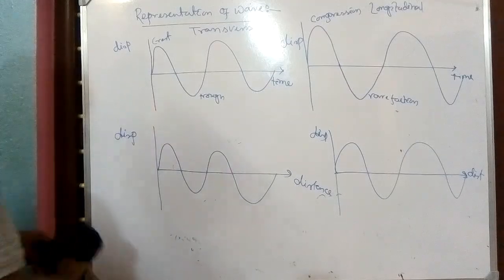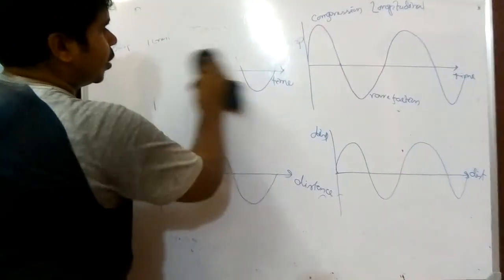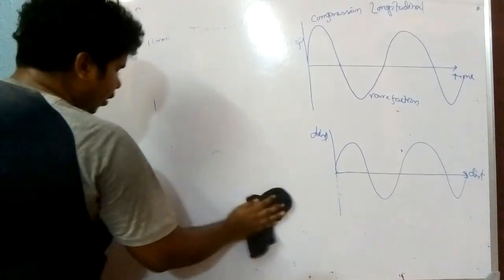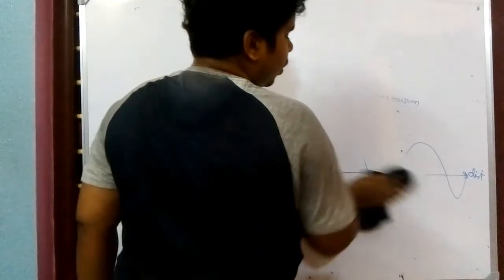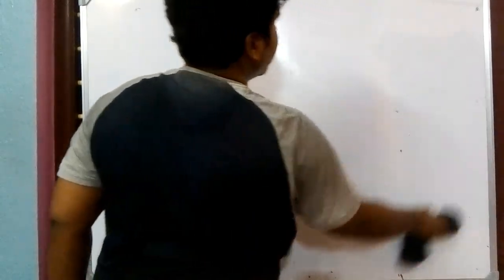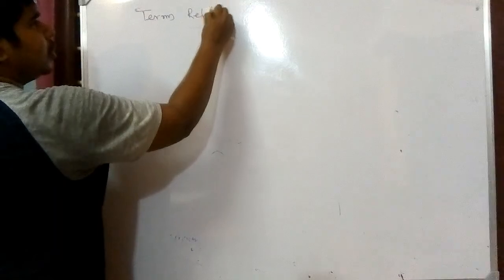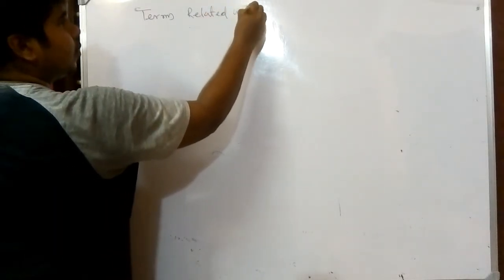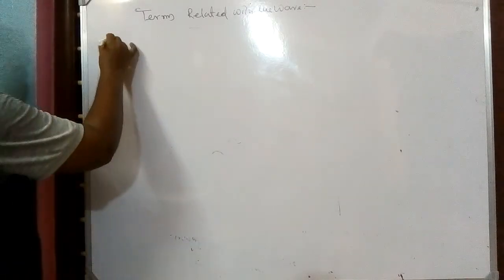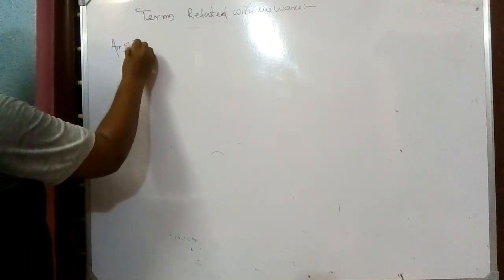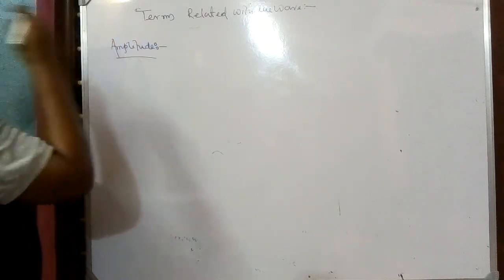Now we have to discuss some terms related with the wave. Once we have drawn the graph, it will be easier for us to discuss the terms related with the wave. The first term that comes to our mind, that is very easy, is amplitude. What is amplitude? You all know.